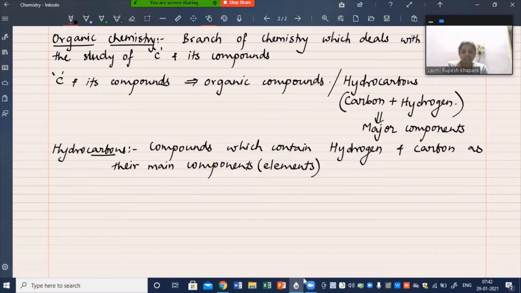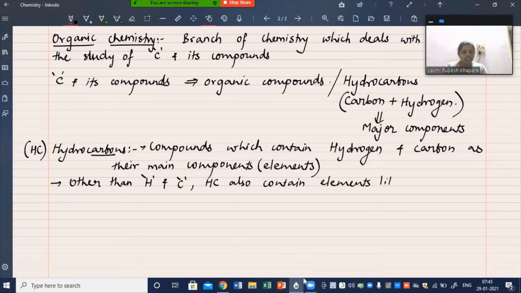No. Other than hydrogen and carbon, hydrocarbons, the word is also abbreviated as HC, also contain elements like sulfur, oxygen, phosphorus, nitrogen, and halogens.